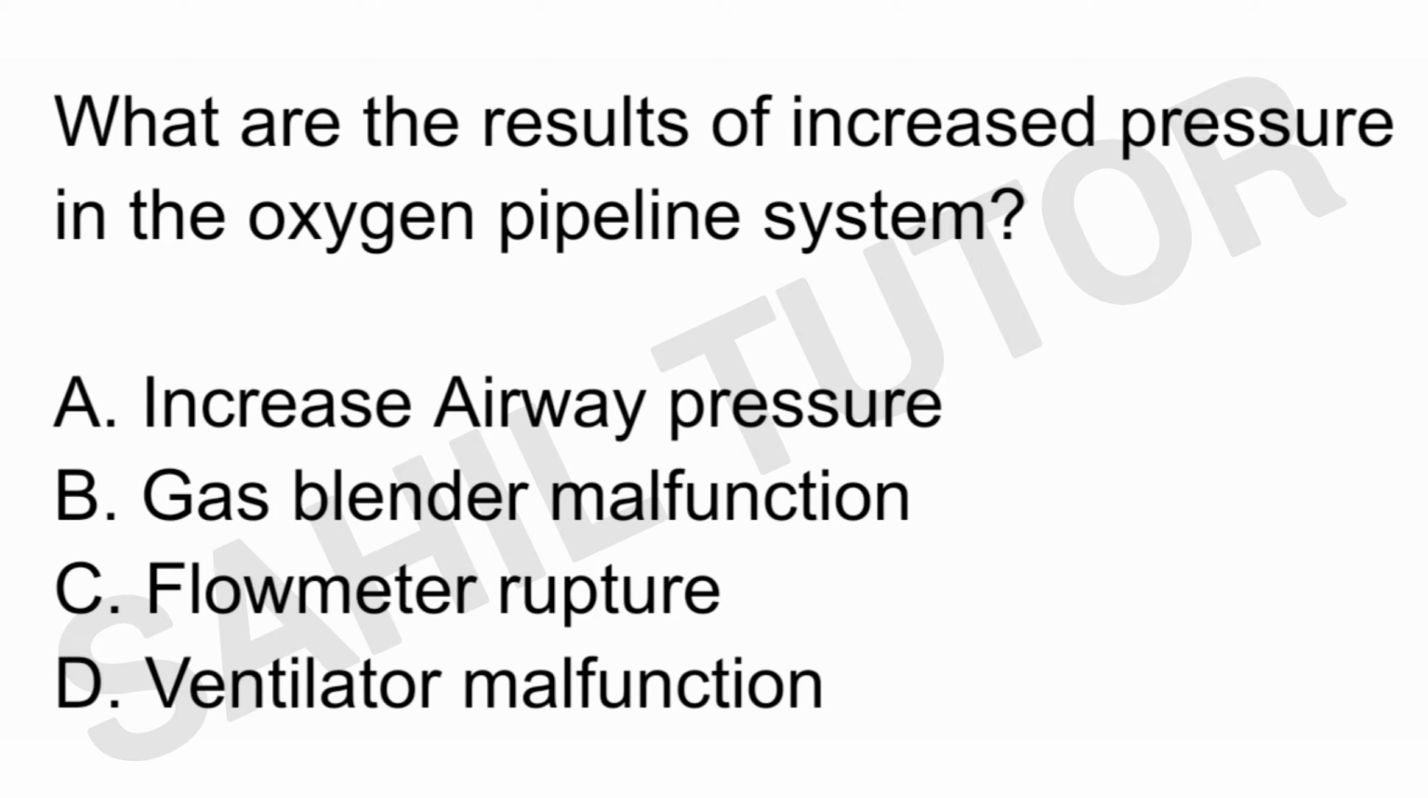Next question is what are the result of increased pressure in the oxygen pipeline system? Options are increased airway pressure, gas blender malfunction, flow meter rupture and ventilator malfunction. Right option is ventilator malfunction.